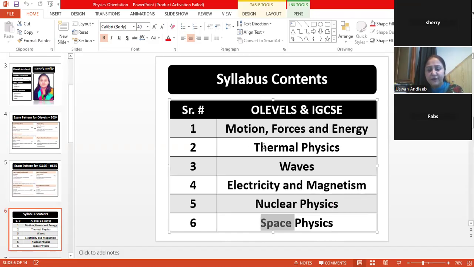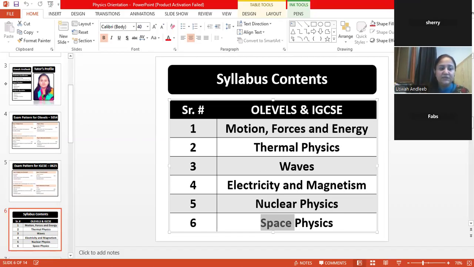Every topic that has been written over here has many subtopics. The subtopics will obviously be discussed when we are taking the regular classes, but over here I have just mentioned the basic topics. First is related to motion, force, and energy. Then it's related to thermodynamics, then waves.